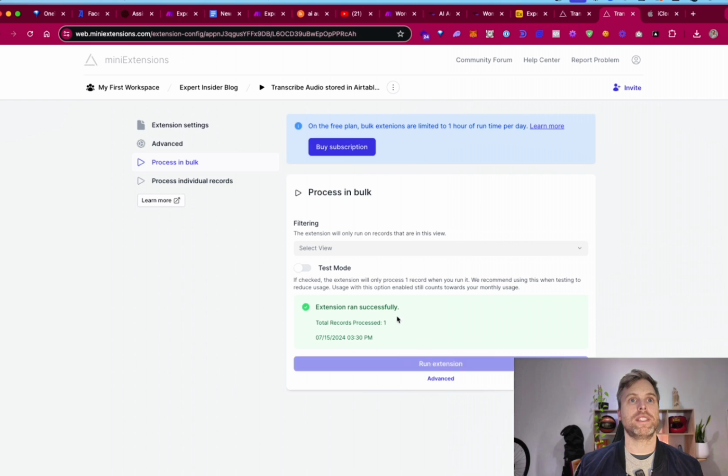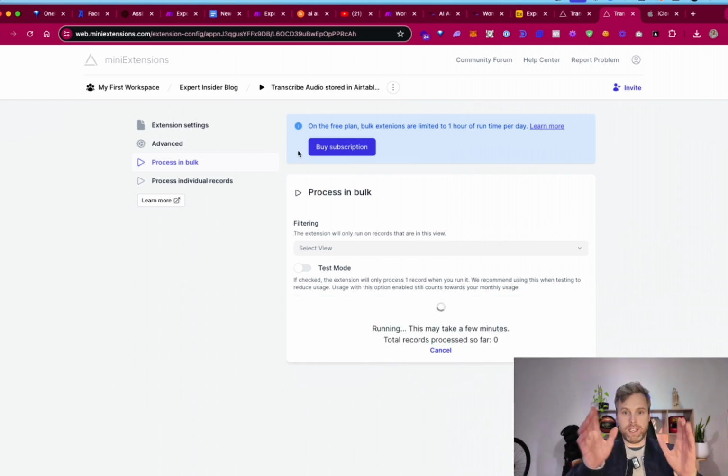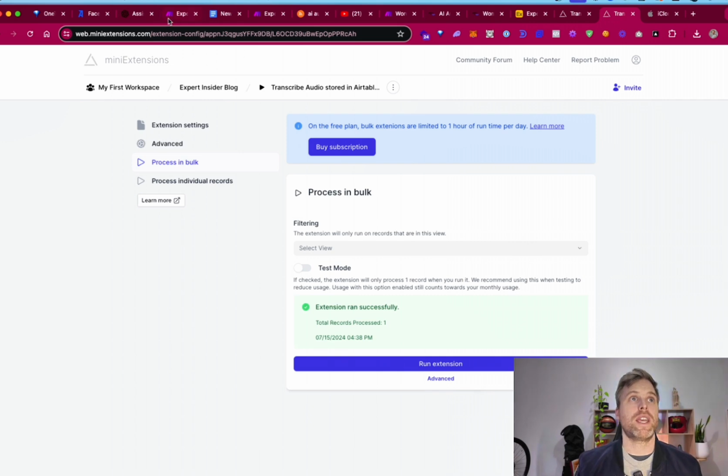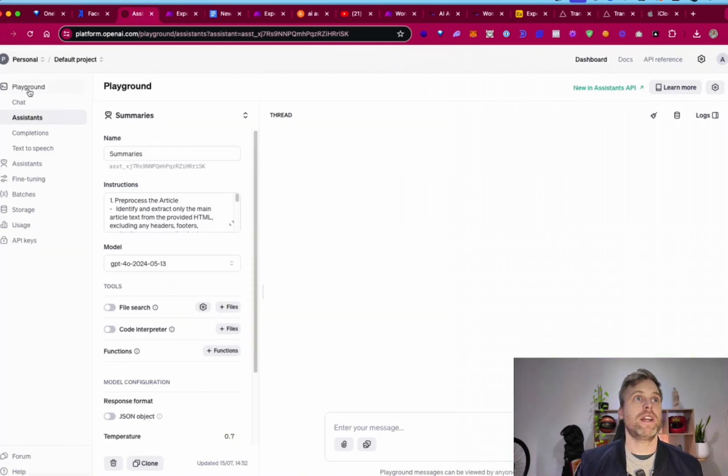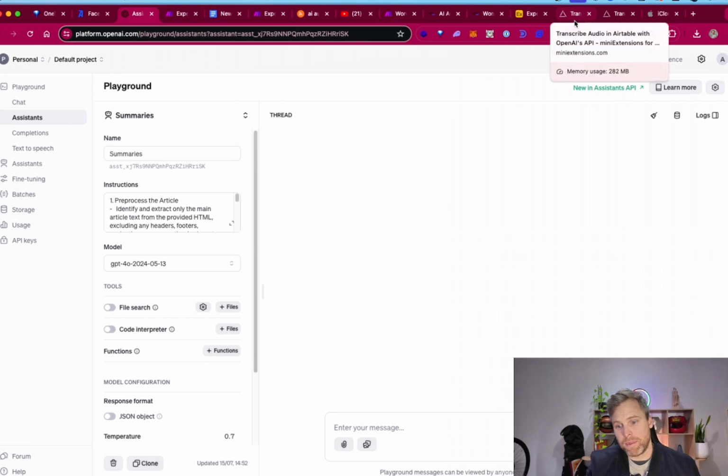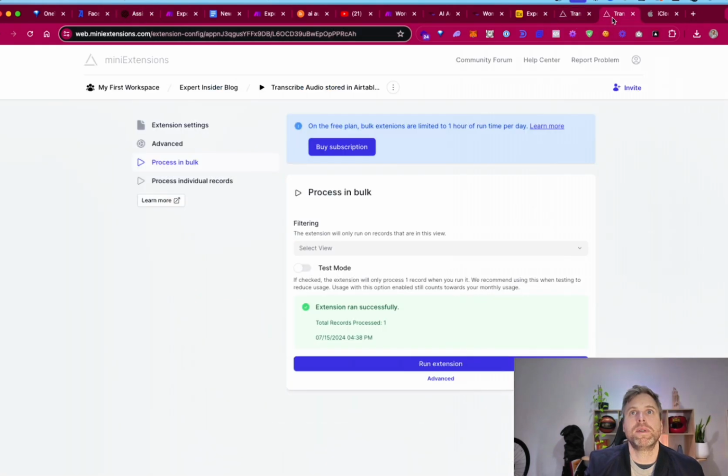I'm going to run the extension. You do have to put your ChatGPT API key in here. You should note that. If you haven't got an API key, you've got to go to something like this called Playground. Once you have Playground, then you're able to grab the API key just here. Failed to mention that. Once again, guys, I'm new. I'm getting there. I'll get better, I promise.